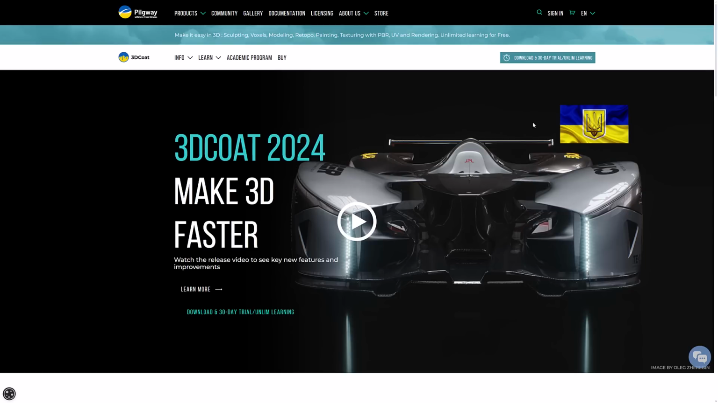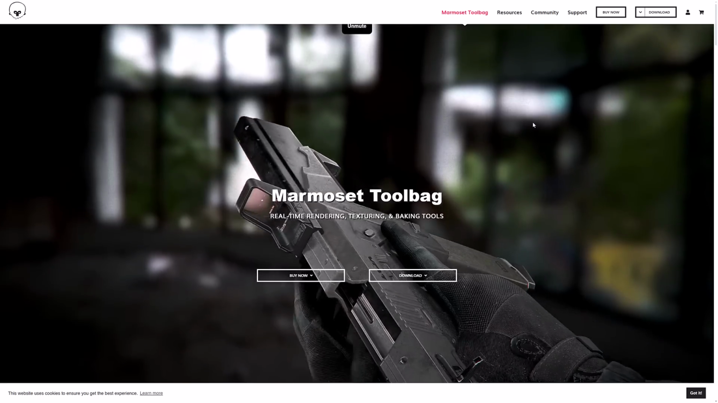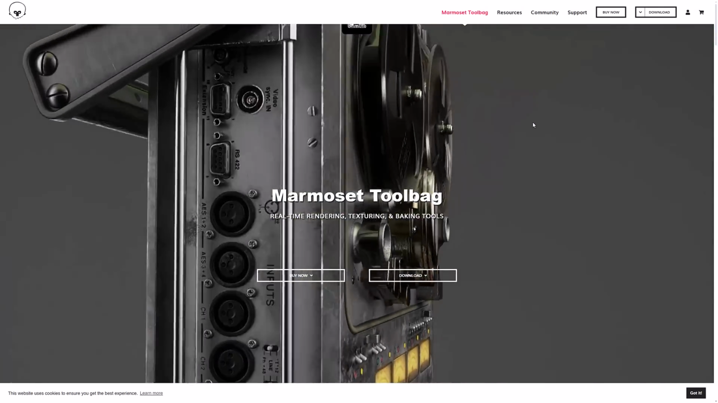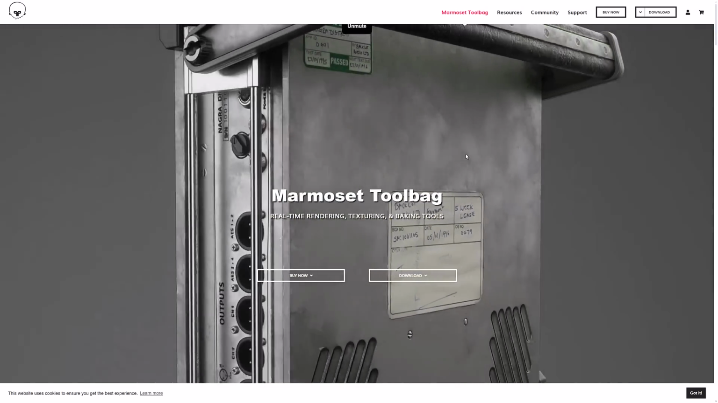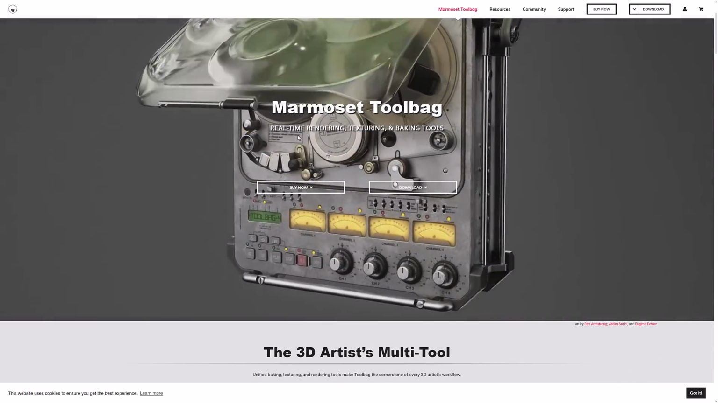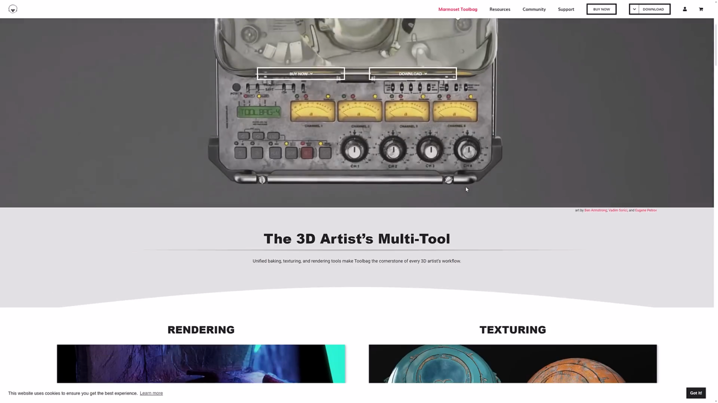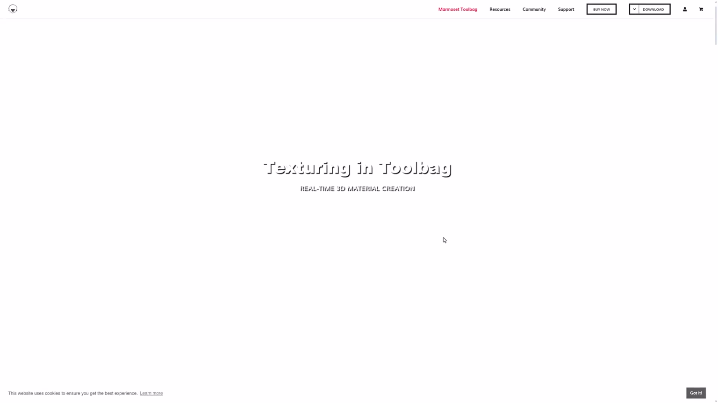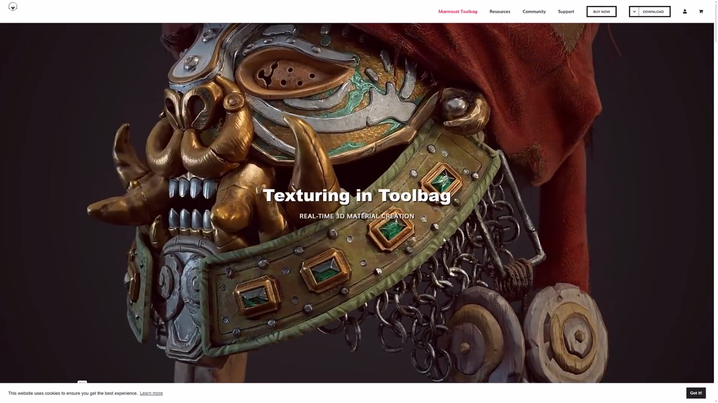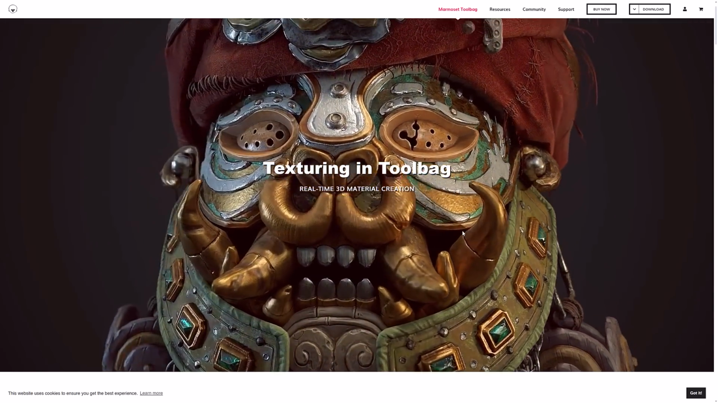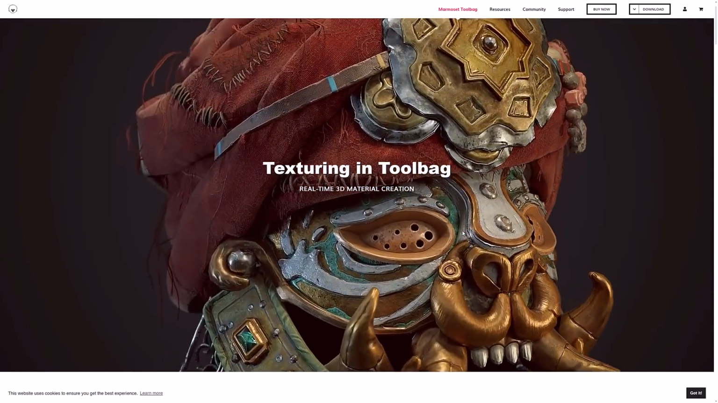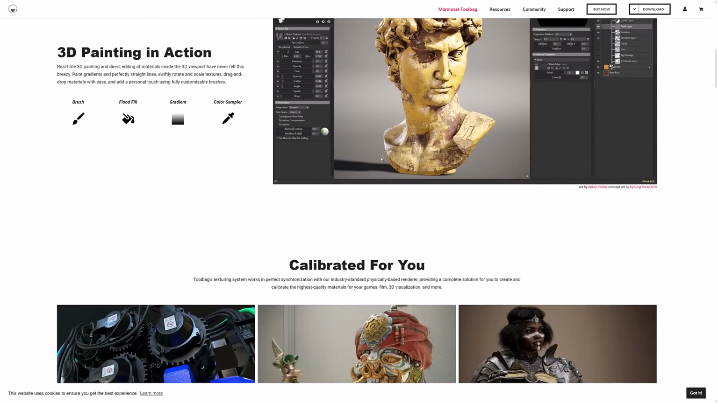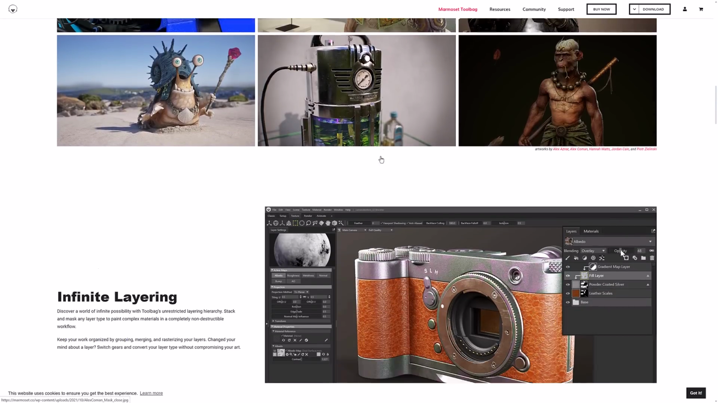Again, this one is a bit of a Swiss Army tool, just like this one here. Marmoset Toolbag, same deal. This is sort of a Swiss Army tool in a 3D artist toolbox. This one does real-time rendering, texturing, and has baking tools in it. So you do have the texturing functionality in here. This is sort of new to it. And this is moving more and more into the space of Substance Painter in terms of actually adding textures onto your model. So you've got 3D painting completely built into Marmoset Toolbag.